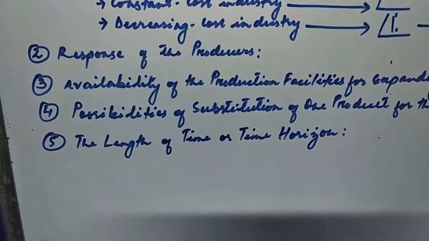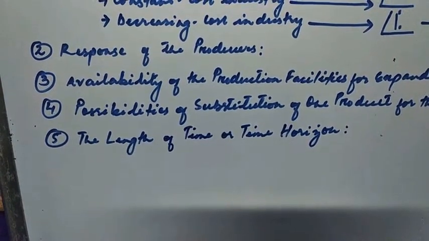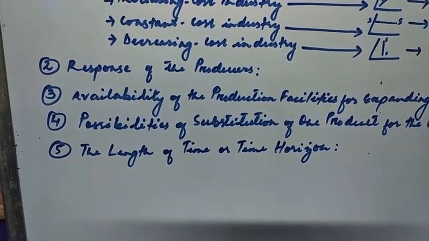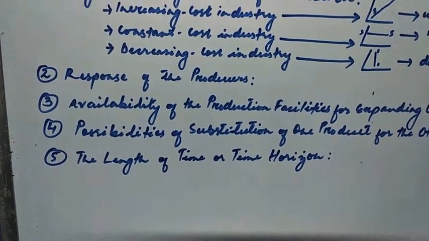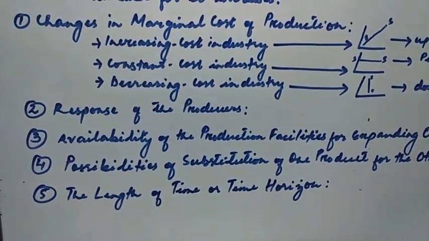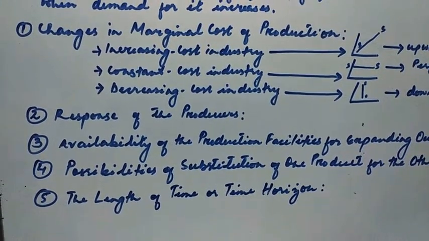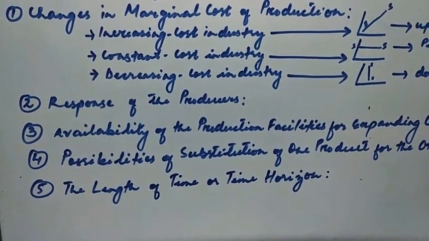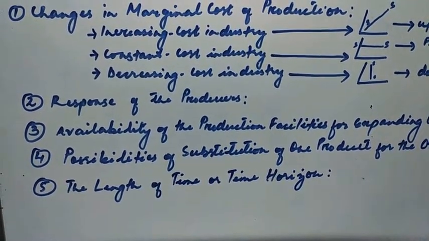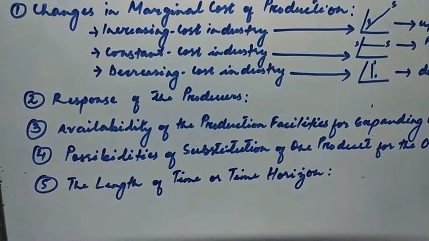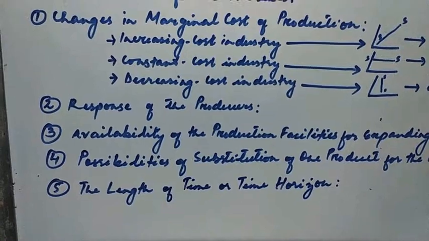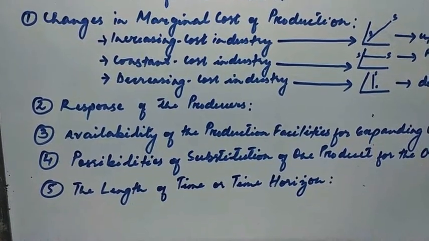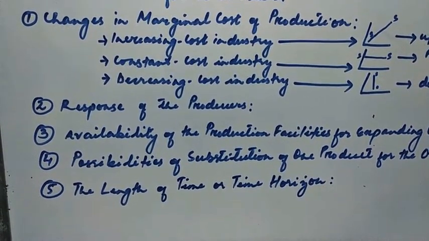So from the viewpoint of the influence of the length of time on elasticity of supply, we distinguish between time periods. Basically we have 3 time periods that we can distinguish. Number 1 is market period or very short run. Number 2 is short run, and number 3 is long run. The market period is a very short period, and during this no more production is possible. Therefore, market period supply curve is a vertical straight line, which means perfectly inelastic. So in case of market period, it is perfectly inelastic or has a very steep slope, that is inelastic.